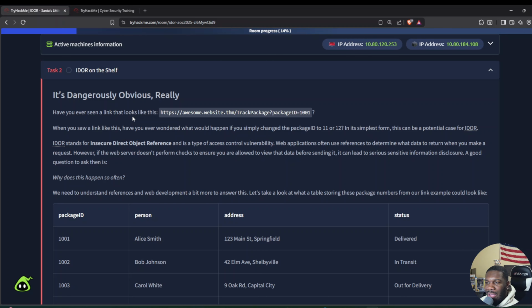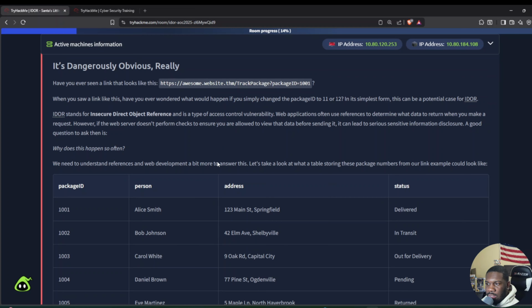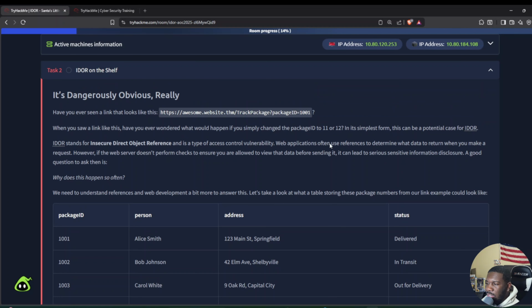It's dangerously obvious, really. Have you ever seen a link that looks like this? awesome.website.tryhackme, then track package, and then package ID equals 1001. When you saw a link like this, have you ever wondered what would happen if you changed the package ID from 1001 to, let's say, 11 or 12? In its simplest form, this could be a potential case for IDOR.